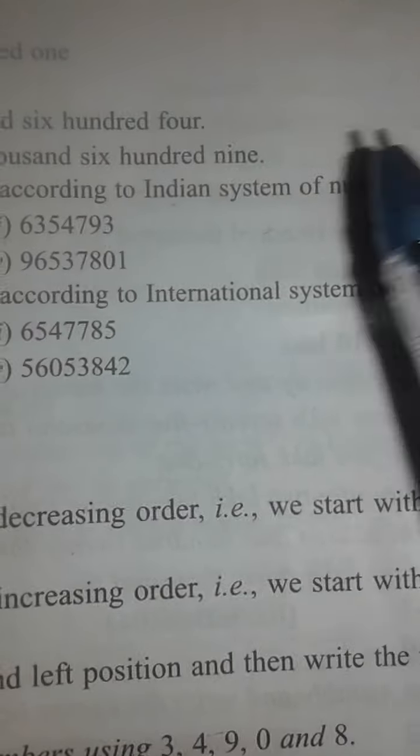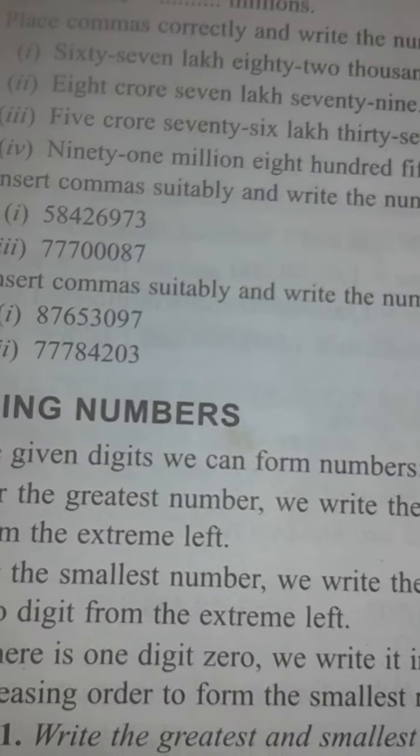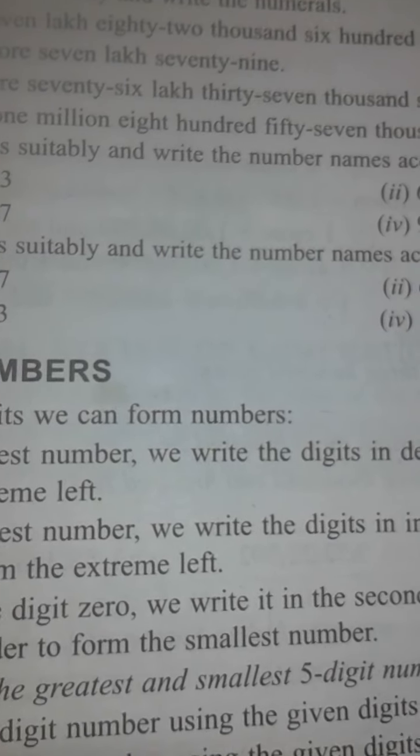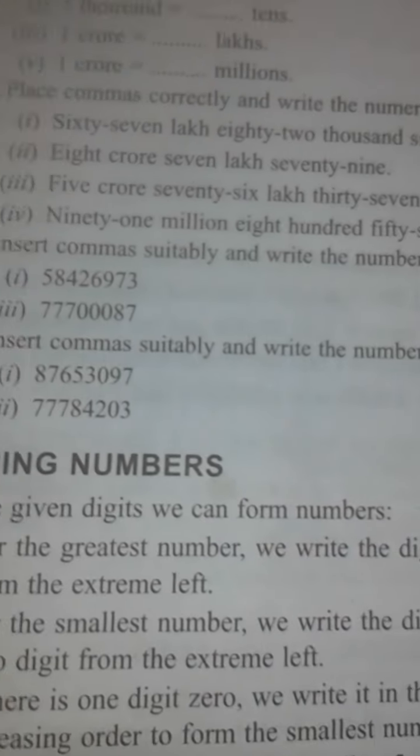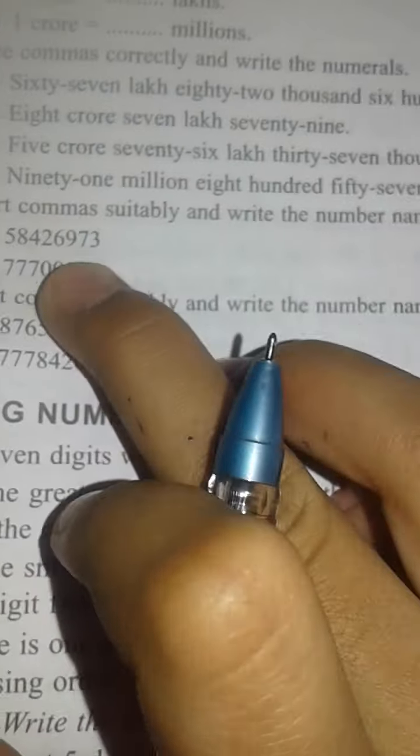So number 1 is 5, 8, 4, 2, 6, 9, 7, 3. First we have to insert commas and also write the number name. In the Indian system, I have already told you what it will be. First we will write 5, 8, 4, 2, 6, 9, 7, 3.